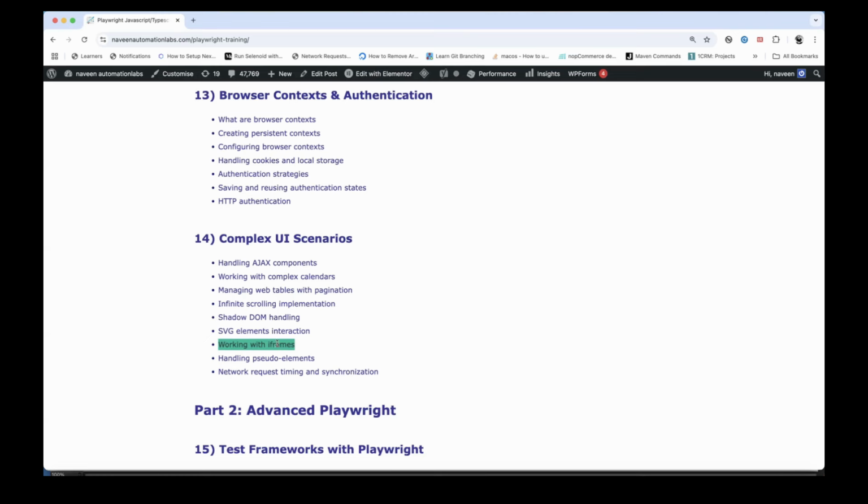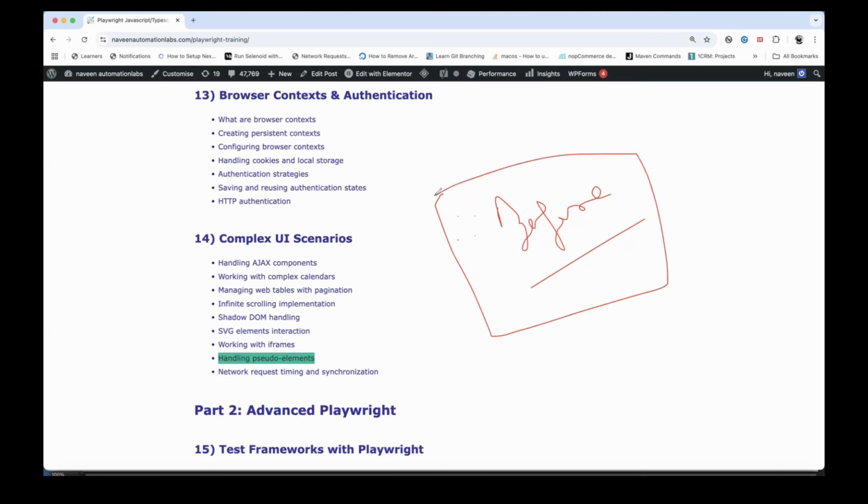And then some really complex examples are there with respect to frames. We will see that. Handling pseudo elements, which are created with the pseudo class. You must have seen in some DOM structure, some elements are written with colon colon before or colon colon after. These are called pseudo classes. In these pseudo class based elements, nothing is available. There is no ID, no name, no XPath, no CSS, nothing.